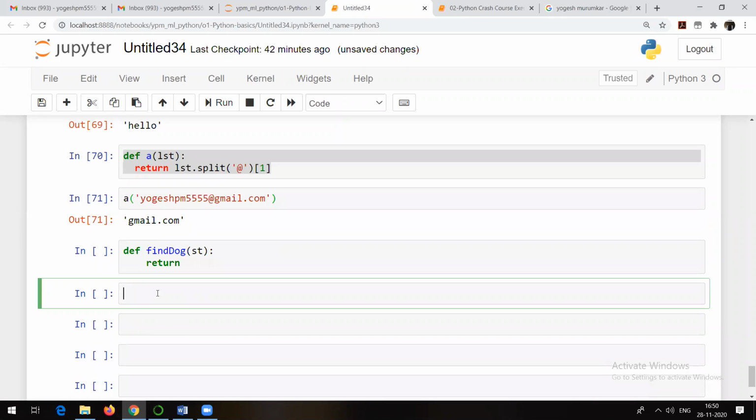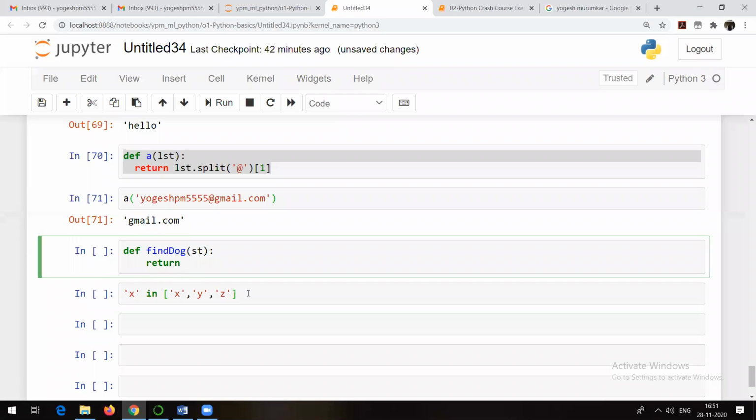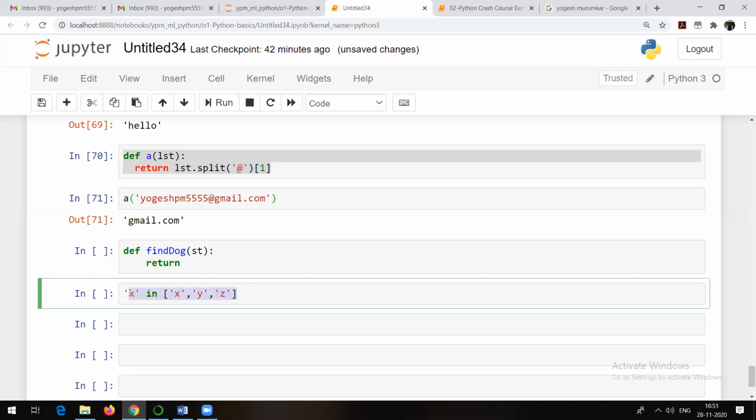See, suppose I am writing down x in x, y, z. Can anyone tell me what is the result of this? Because if you understand this one, then you will be able to write down the function easily. Can anyone tell me what will be the result of this?